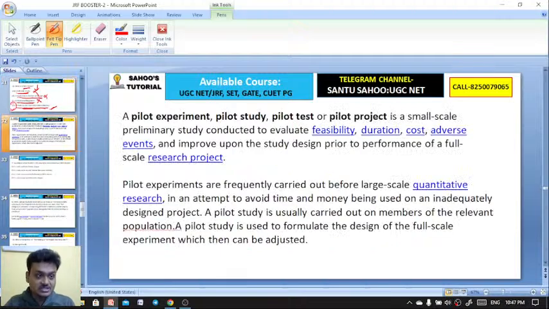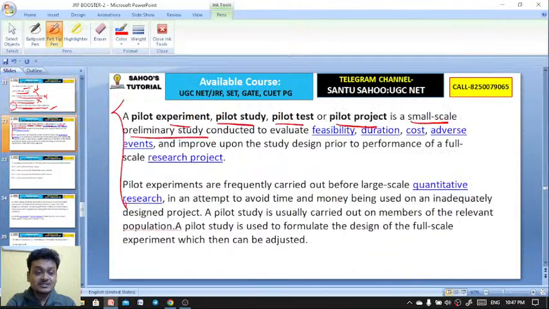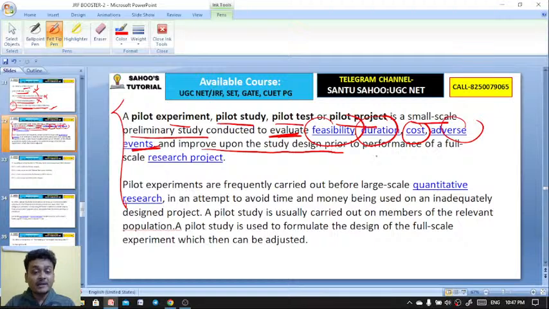And here is the explanation. A pilot experiment, a pilot study, a pilot test, or a pilot project is a small scale preliminary study. It's not only a study, it's a preliminary study, conducted to evaluate the feasibility, the duration, the cost, the adverse events. These are the tools actually, used to improve upon the study design prior to performance of a full scale research project. Full scale research project को परफॉर्म करने से पहले पायलट स्टडी किया जाता है.